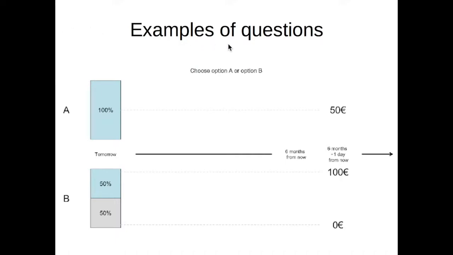In this example, option A gives €50 for sure in 6 months and 1 day from now. Option B gives a probability of 50% to get €100 in 6 months and 1 day from now, and a probability of 50% to get nothing. Option B would be solved tomorrow. Therefore, if you choose option B, you would know tomorrow if you would receive €100 or not. In this case, the main difference between the two options is that option A offers a gain for sure, whereas option B is risky.